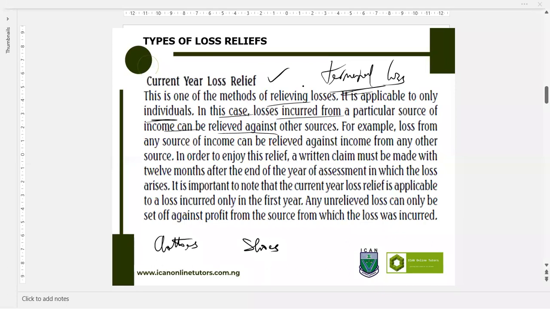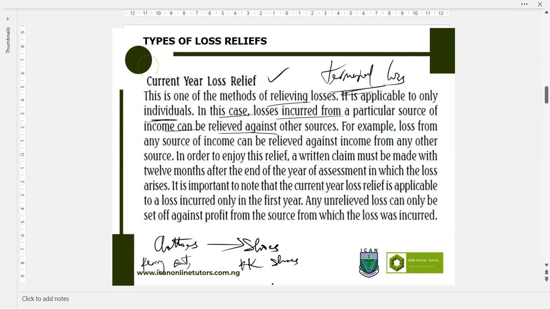So let's assume we have Kenny Enterprise for your clothes, and you have KK Shoes for your shoes. When you incur loss from your clothing business, the profit you made from the shoe business can absorb it. Meaning you can offset the profit from the shoe business against the loss from the clothes business. That's the application of the current year loss relief.